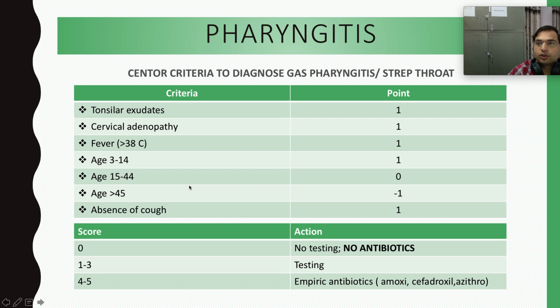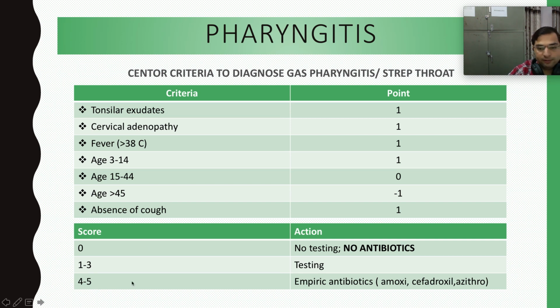We will learn about the investigations or the testing which we have already seen. We do a throat swab. We take a swab, put it inside the throat and send that throat swab for culture and testing. And second is rapid antigen testing kits, RADTs, rapid antigen detection kits. We do rapid detection of the Streptococcus bacteria.